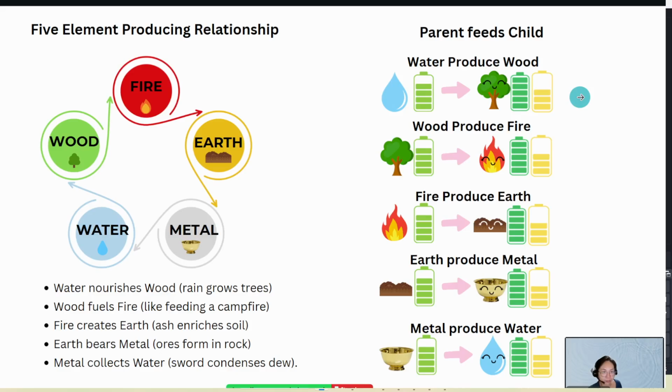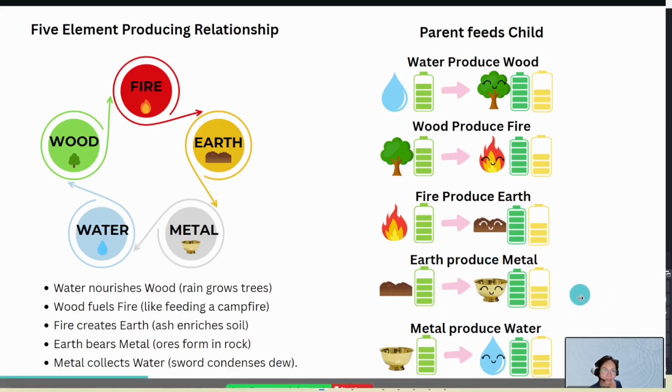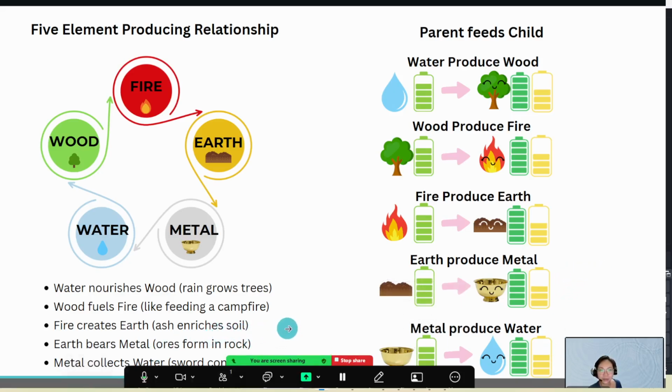Now, another example is wood at 100% originally. When it produces fire, wood is reduced to 80%, for example, and then fire gains extra 50%. So fire gets 150%. No wonder he's happy. Same goes for fire producing earth, earth producing metal, and metal producing water. All right, let's go to the next one.